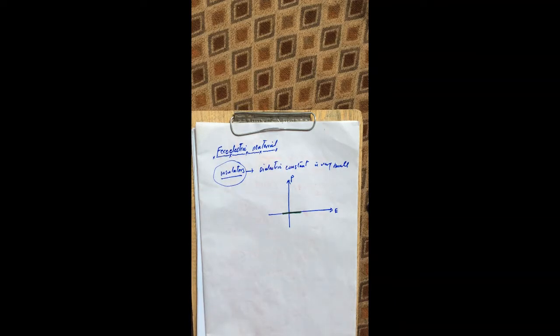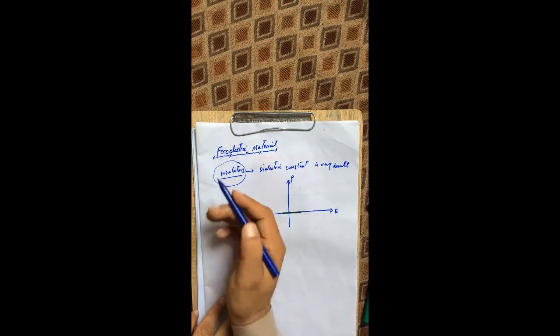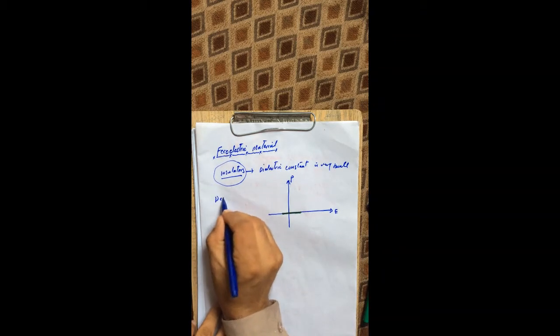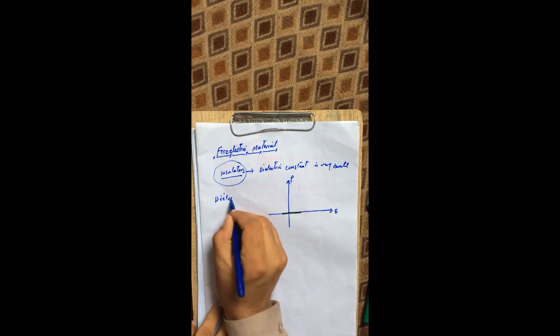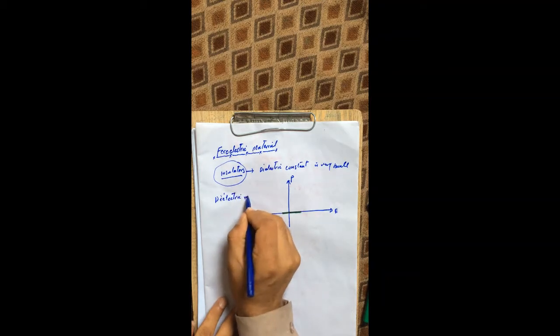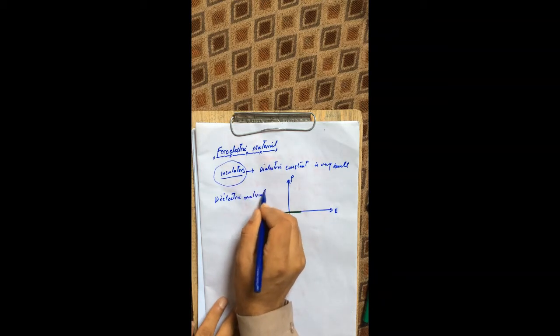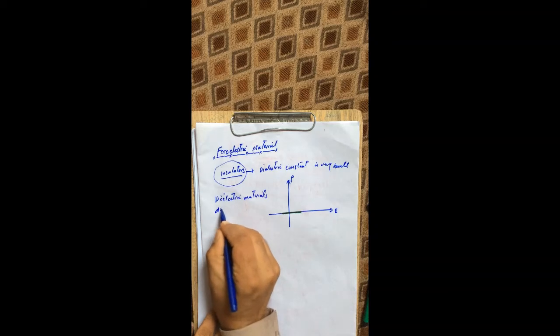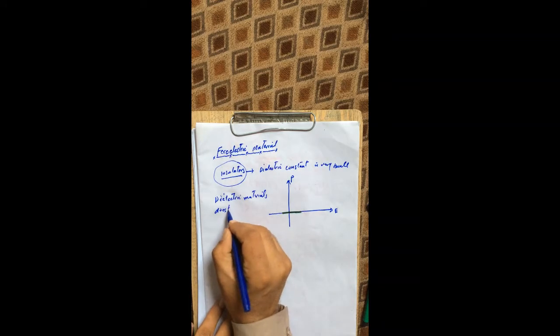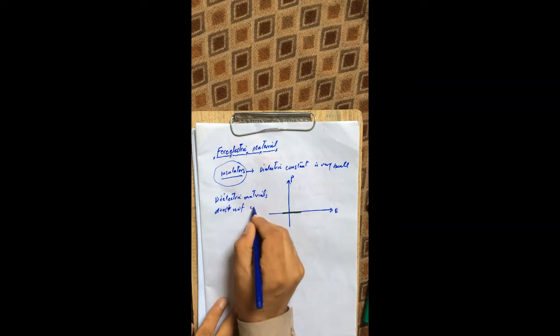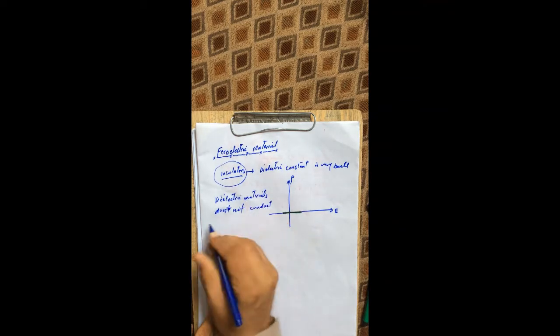But we know that dielectric materials do not conduct any kind of current.